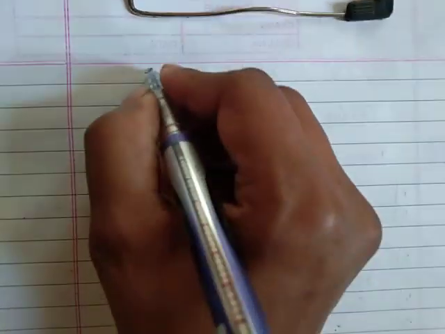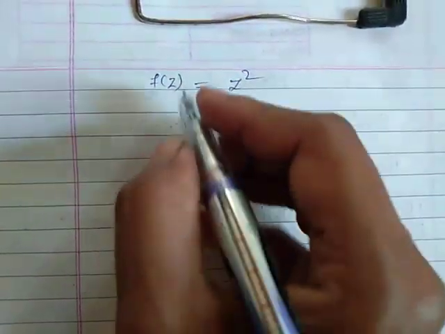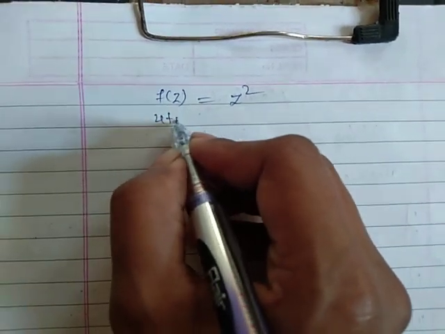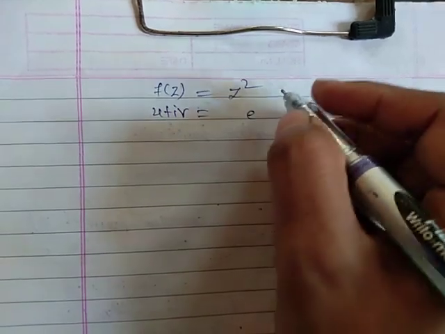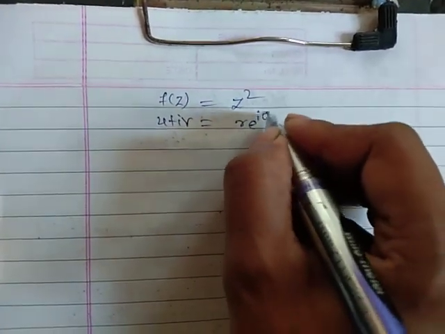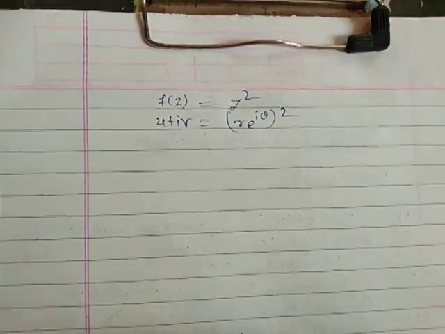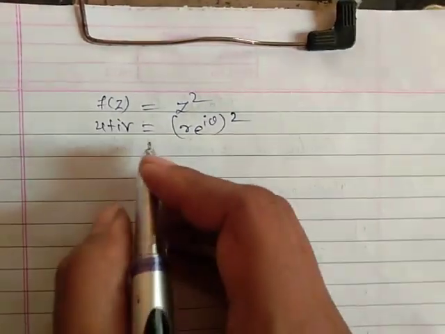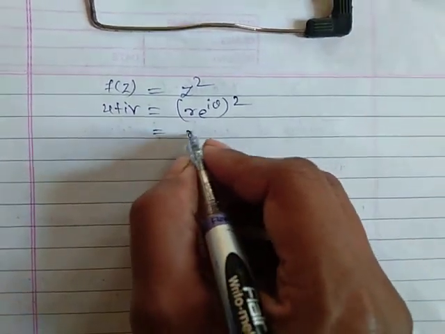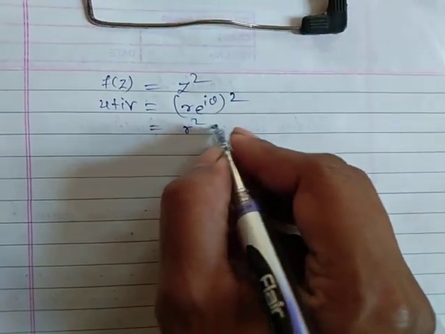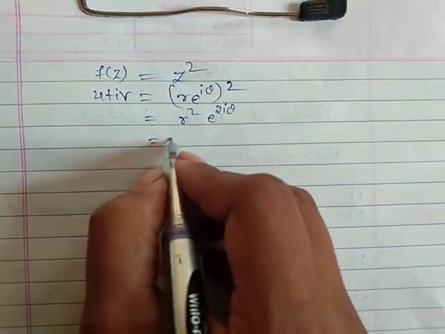Now I am taking the same in the polar form, f of z equal to z square. We know that f of z equal to u plus iv and z equal to r into e raised to i theta. So z square is r into e raised to i theta whole square, which we can write as r square e raised to 2i theta.